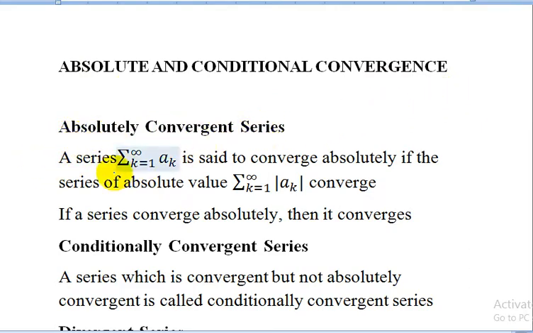Absolutely convergent series. A series summation k starting from 1 to infinity, ak is said to converge absolutely if the series of absolute values, summation k starting from 1 to infinity, |ak|, converges. So for absolute convergence, the modulus of the series must converge. If a series converges absolutely, then it converges. Means an absolutely convergent series is a convergent series.